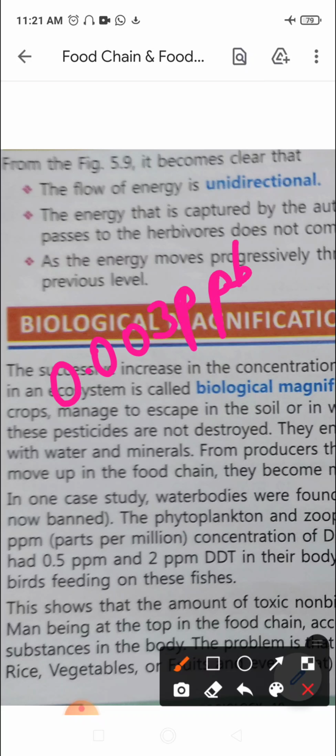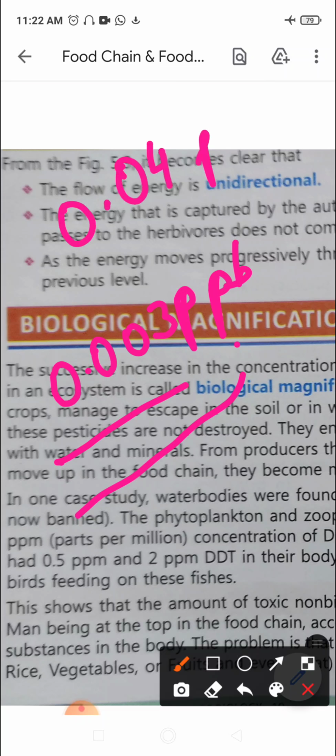The phytoplanktons, what are the phytoplanktons? Plants, microscopic plants found in water, and zooplanktons, microscopic animals found in water. They consumed this water, the water was rich in this. So they consumed this water, they were found to contain 0.04 ppm concentration of DDT in the bodies.